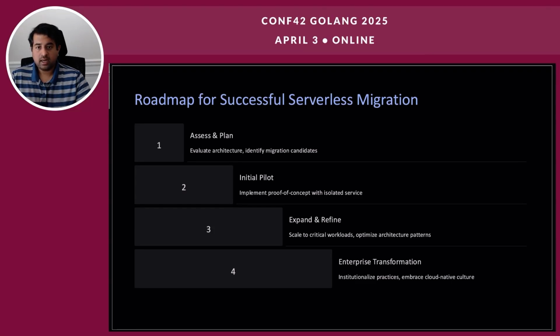During the initial pilot, implement a POC with a non-critical isolated service, build internal expertise in serverless technologies, and establish architectural patterns for serverless development. The whole goal of this initial pilot is to validate the migration approach and build confidence. Expand and refine: gradually scale the migration to critical workloads and refine the architectural patterns based on experience and feedback. The goal of expanding and refining is to ensure a smooth transition of core business services to serverless.